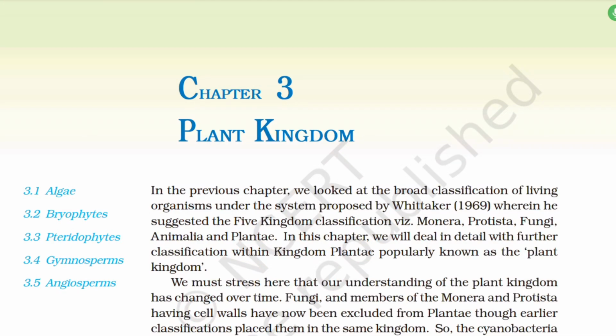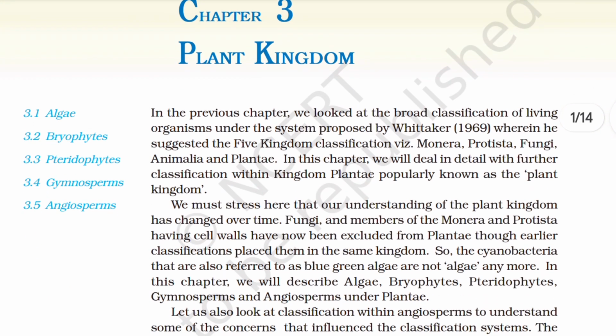Dear students, let's begin with the NCERT reading of Class 11, Chapter 3, Plant Kingdom. In the previous chapter, we looked at the broad classification of living organisms under the system proposed by Whittaker, wherein he suggested the five kingdom classification, that is Monera, Protista, Fungi, Animalia and Plantae. In this chapter, we will deal in detail with further classification within Kingdom Plantae, popularly known as the plant kingdom.